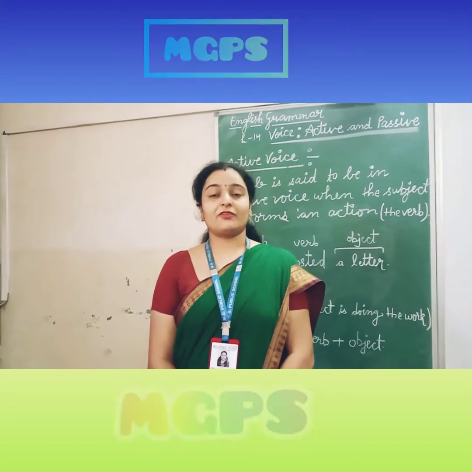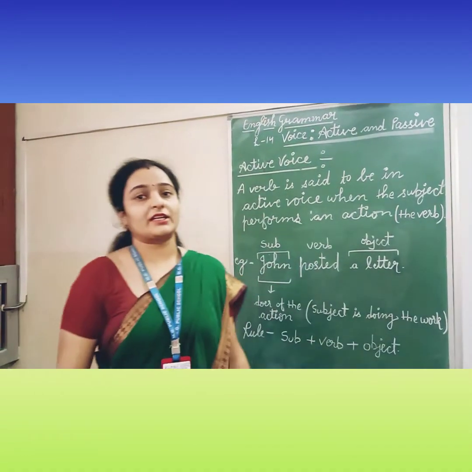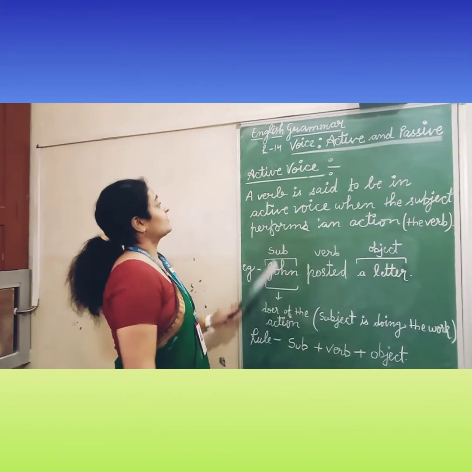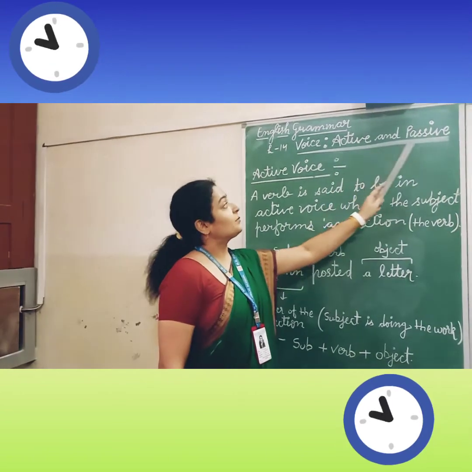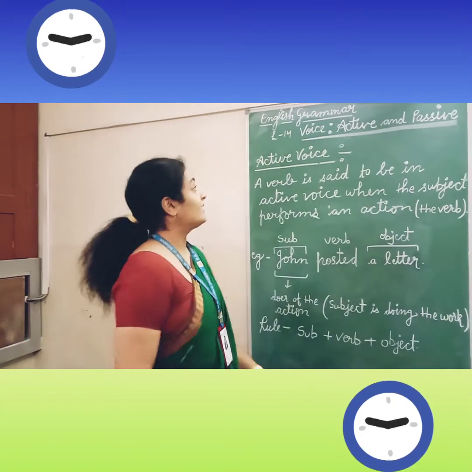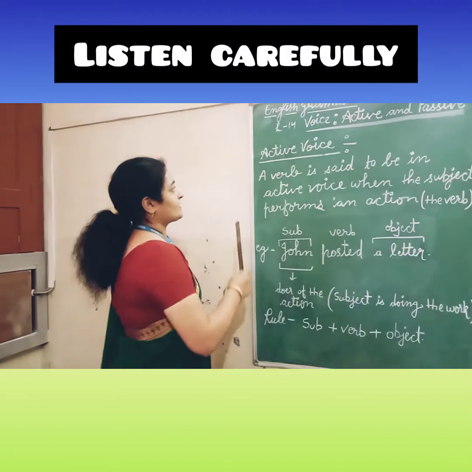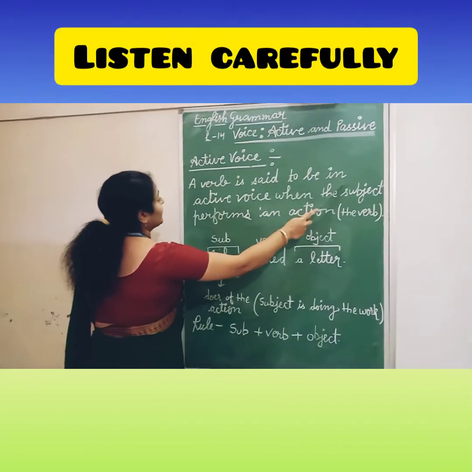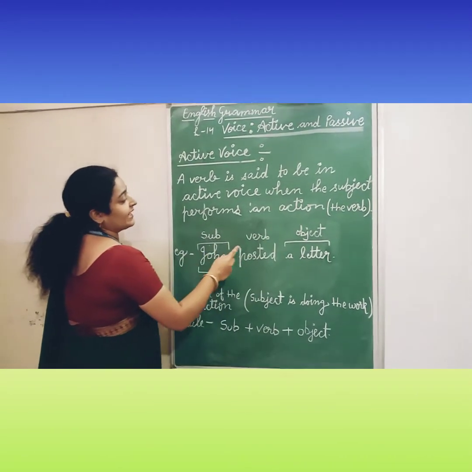Children, today we will study our next chapter of English grammar, lesson number 14, active and passive voice. Let's start. Voice is of two types, active voice and passive voice. First of all, we will study active voice. What is active voice? A verb is said to be in active voice when the subject performs an action.